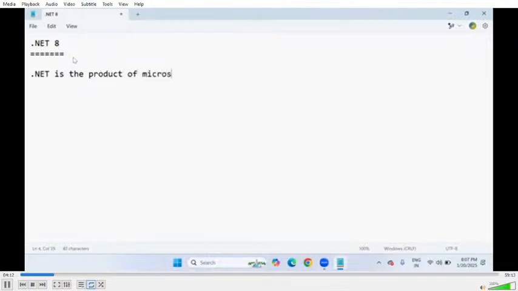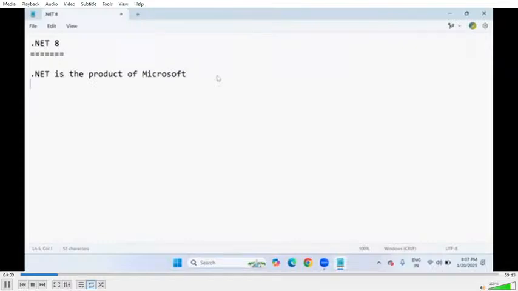Microsoft team members implemented .NET completely. There is no author or father of .NET, because .NET was built by multiple developers, which is the Microsoft community. That's why .NET is a product of Microsoft.